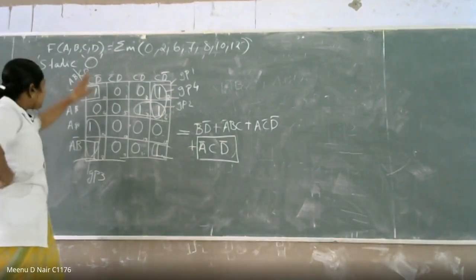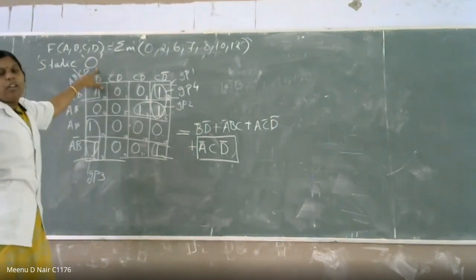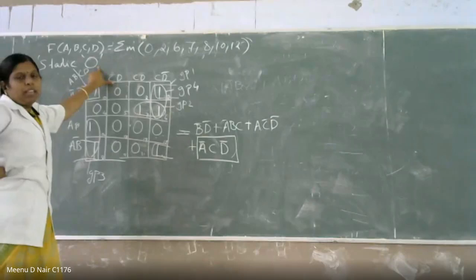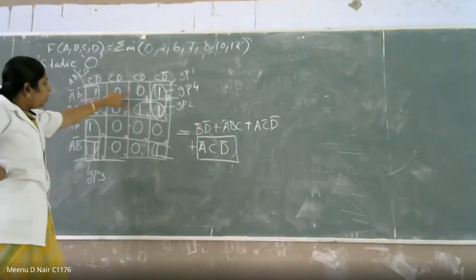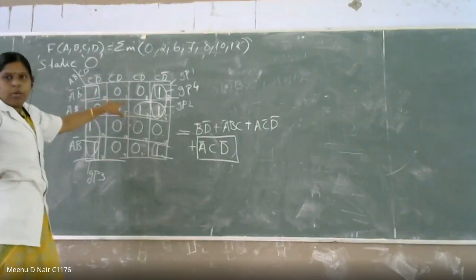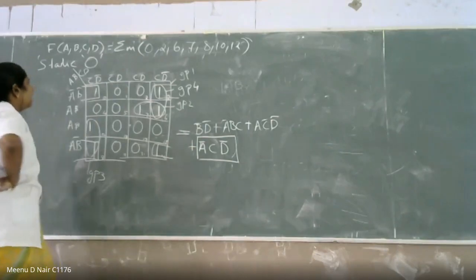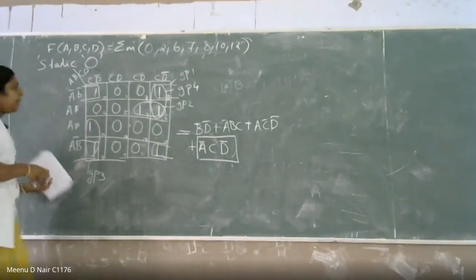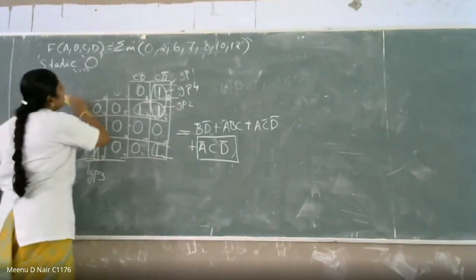If your question is like static 0 hazard-free circuit, you have to do the same thing, but in the POS form. Here you have to group all the 0 terms and find out the answer. So this circuit will be different. You have to draw everything in the POS form.